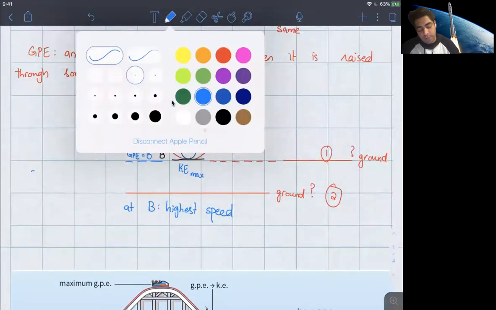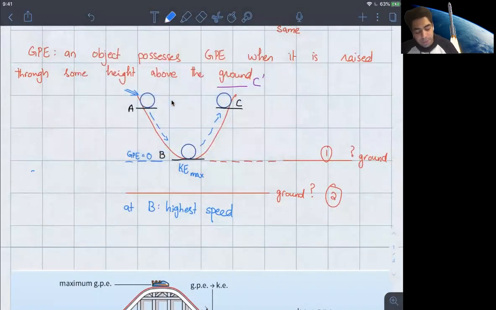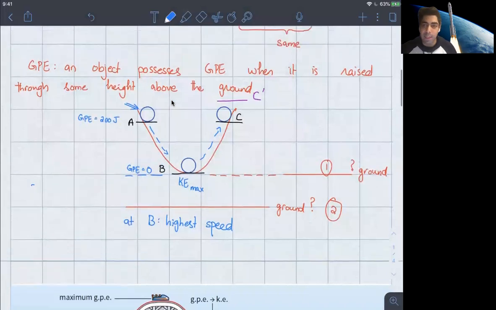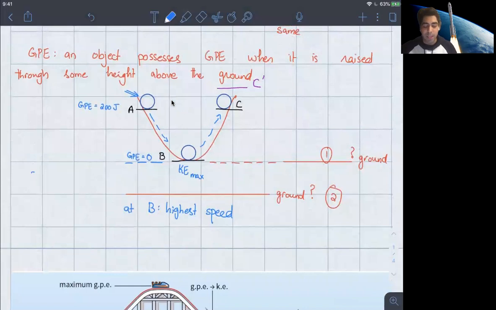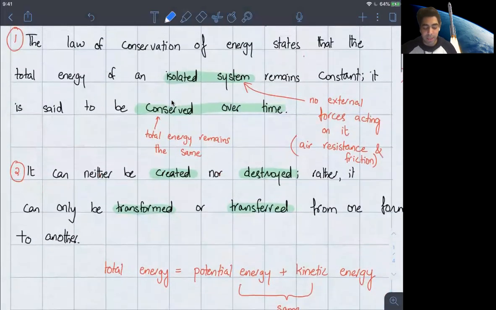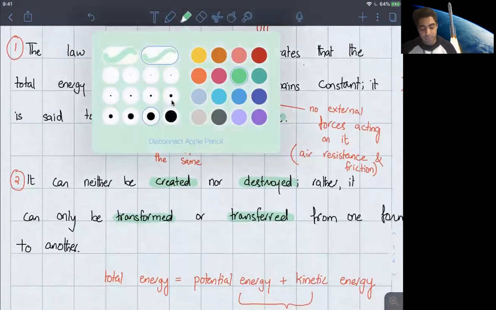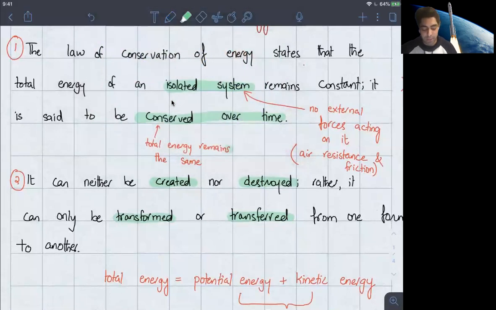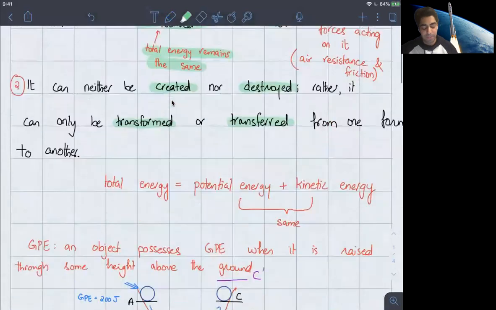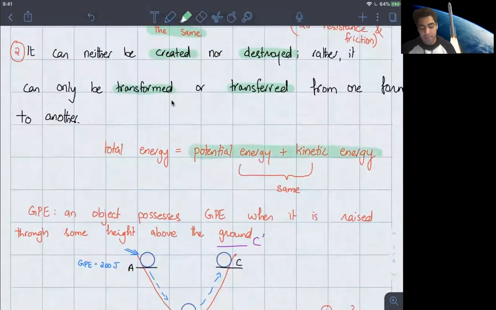Okay, so that's it. Let's say the gravitational potential energy at A is 200 joules. Then at B, the gravitational potential energy is 0. So hopefully you can calculate what the kinetic energy is going to be. And if we're having trouble doing that, let me take you back again and remind you what it means for the total energy to be conserved. It means that total energy remains the same. And we define this as well, that the sum of the potential and kinetic energies has to be the same.